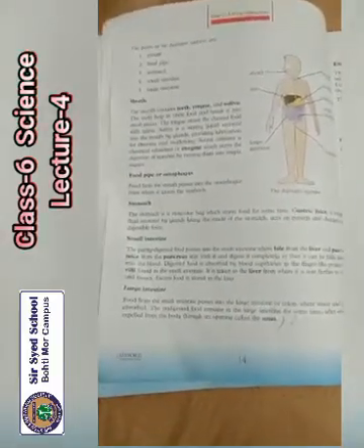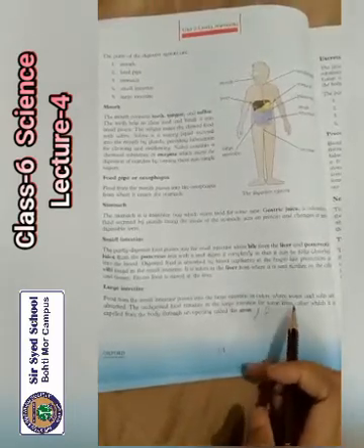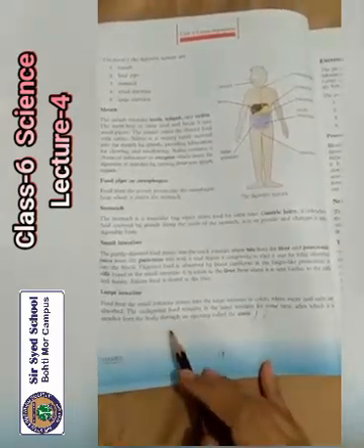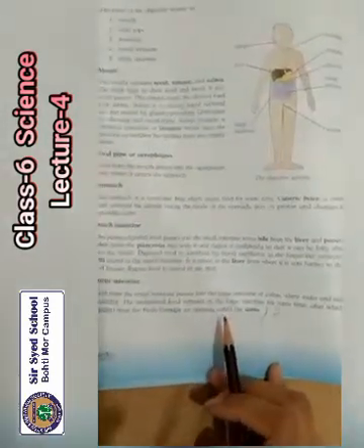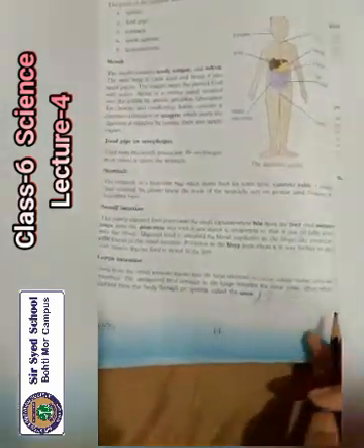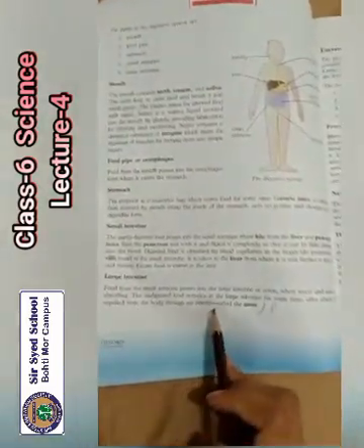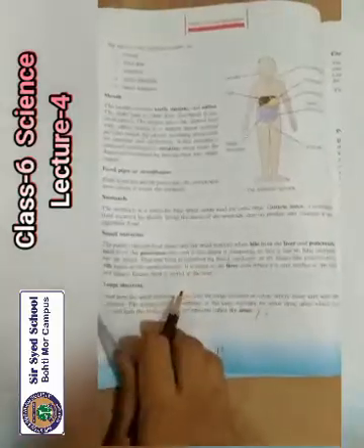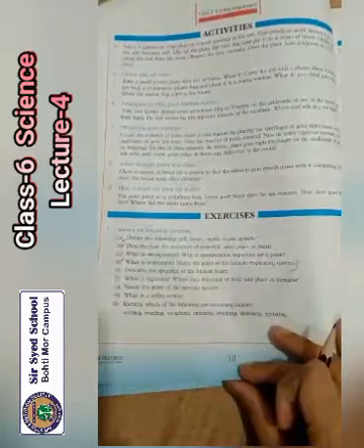Large intestine. Food from the small intestine passes into the large intestine or colon where water and salts are absorbed. The undigested food remains in the large intestine for some time, after which it is expelled from the body through an opening called the anus. So students, come on the page number 18.